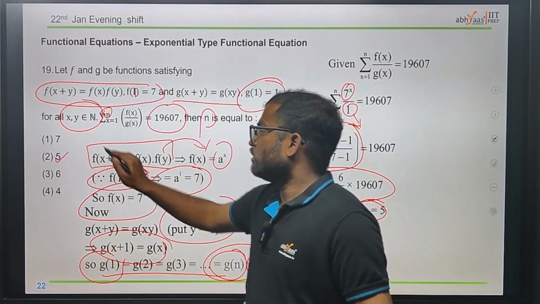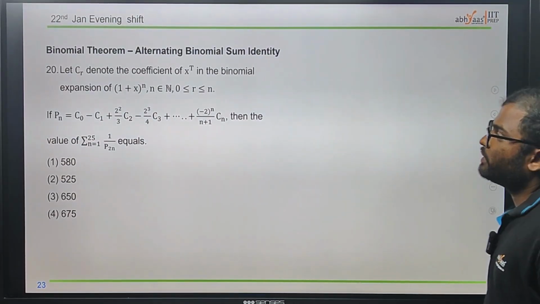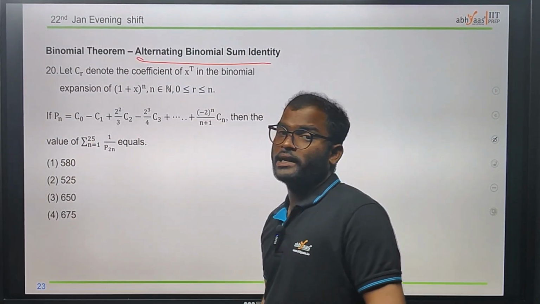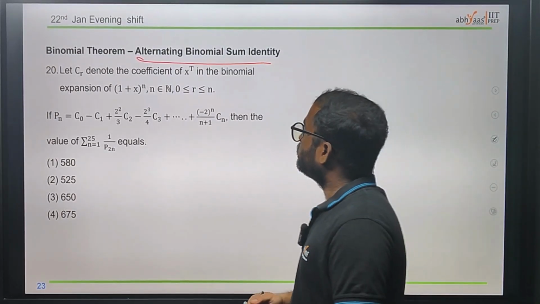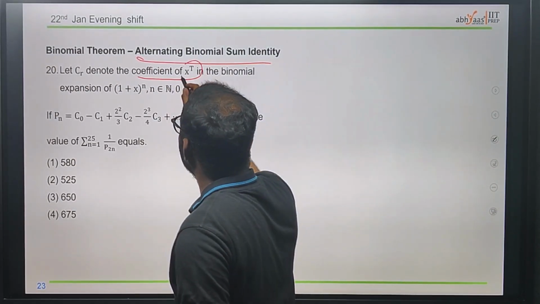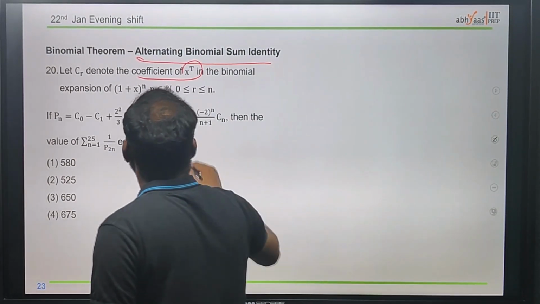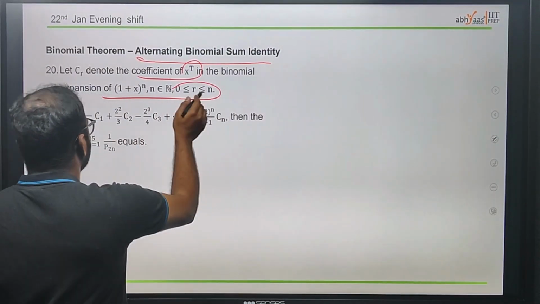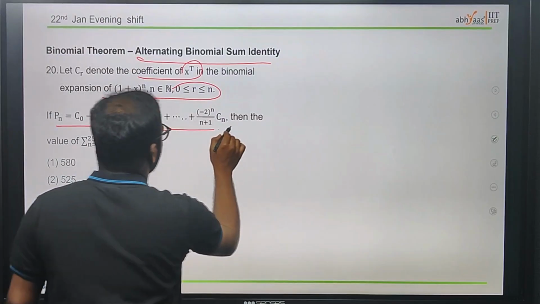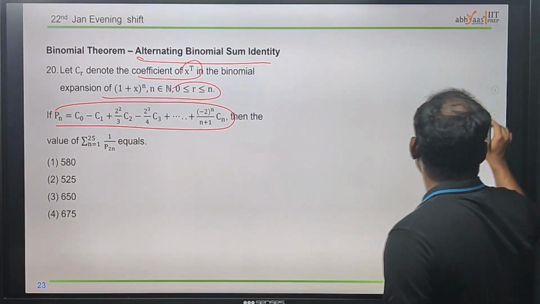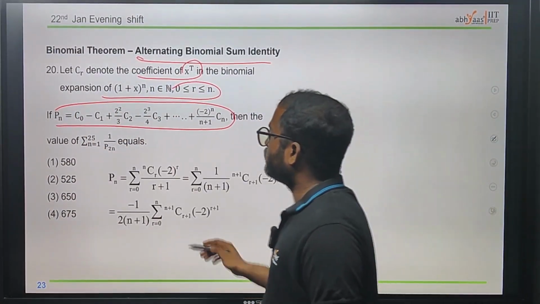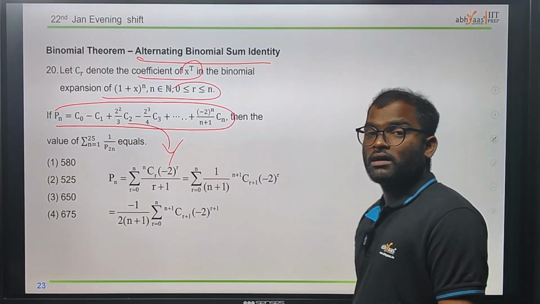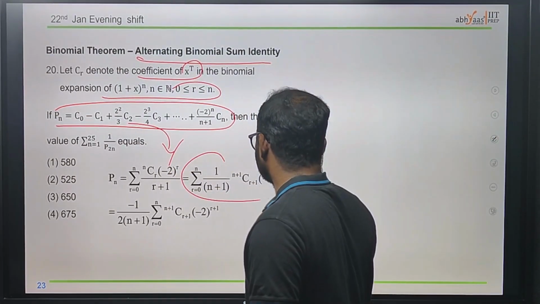Now come to the next question. It is on the basis of the binomial theorem. According to this, by using the alternating binomial sum identity, we can easily solve this one. We need to find the coefficient of x^r, where r is between 0 and n. Here they have given P_n. Now we need to find this P_n, so we write the general term, and after writing it we get this situation.